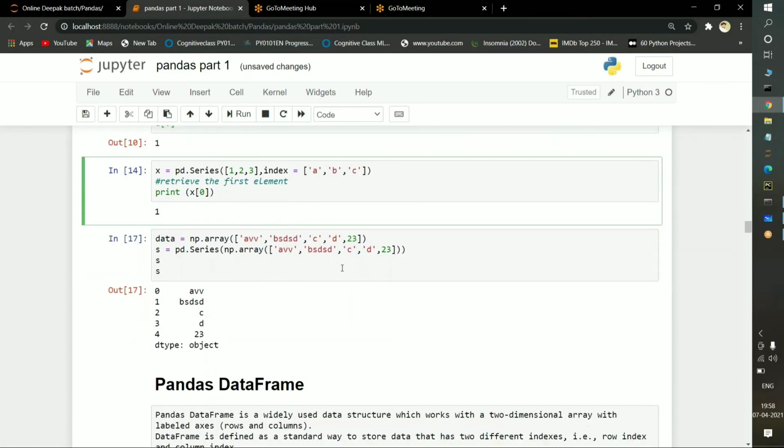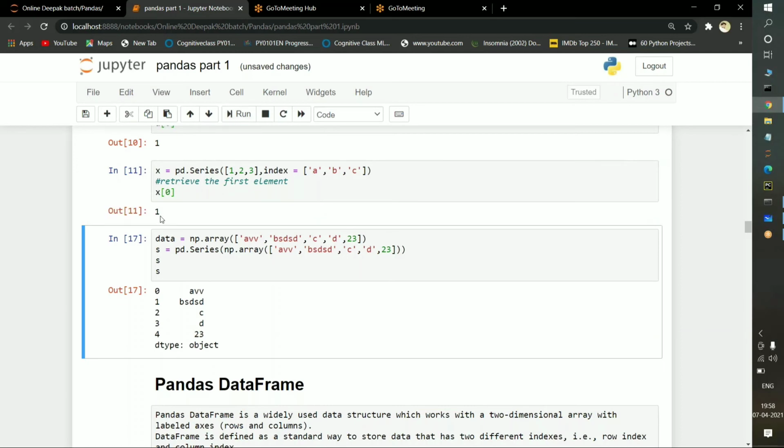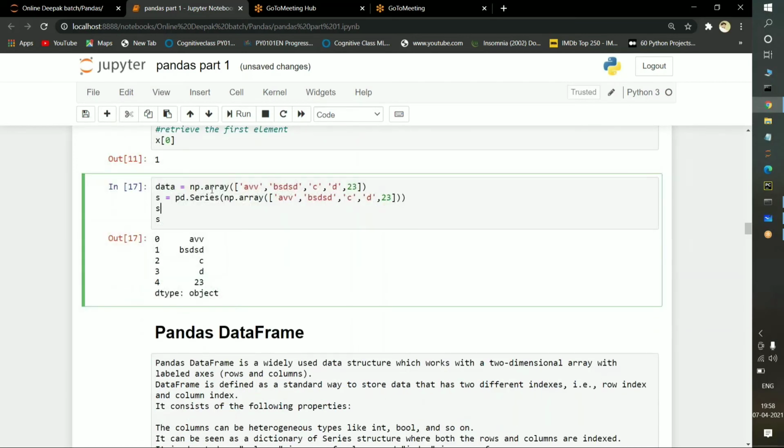Okay. Now here, best example is, see, if you remove the print statement here, if you execute it, the output will be 1 only. There is no issue. Okay. Now here, I'm passing an array.